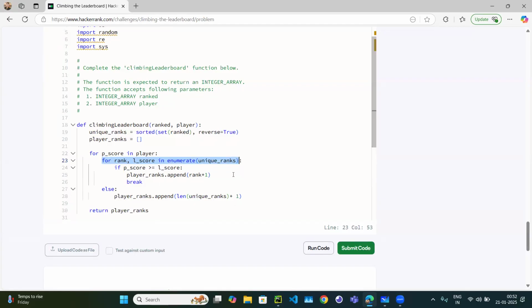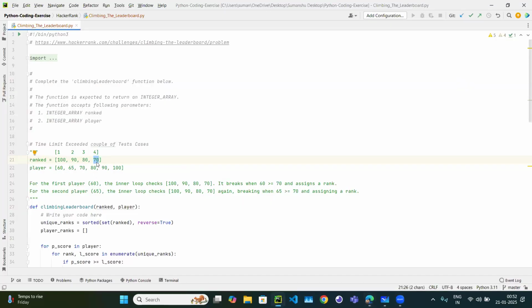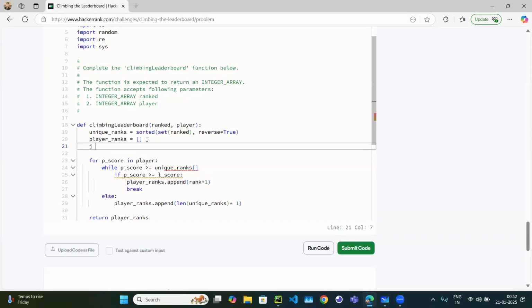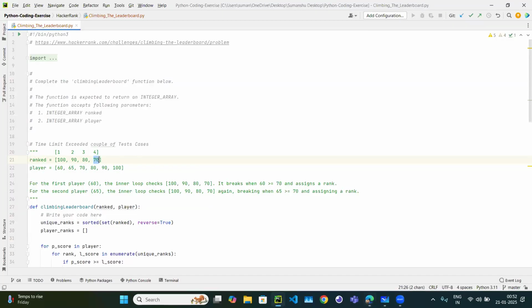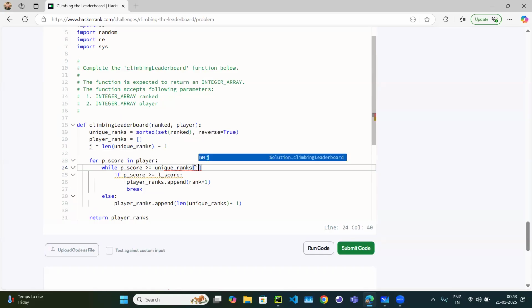what we will do is, let me do this. We will run a while loop while the player score is greater than unique ranks, right? So we need some kind of index, and what will be the index? Let's suppose j. But what will be the j? We need to start from the last. How can we check? Length of unique ranks minus 1. So unique ranks of j.